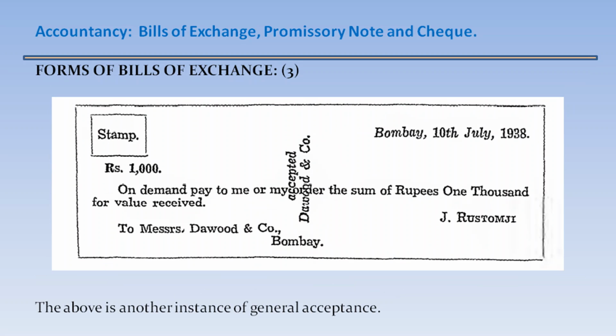Further, another form of bill of exchange: revenue stamp, place and date, rupees 1000. On demand, pay to me or to my order the sum of rupees 1000 for value received. Signed by J. Rustam G., to Messrs. Dawood and Company, Bombay. And Dawood and Company has accepted and signed. The above is another instance of general acceptance.